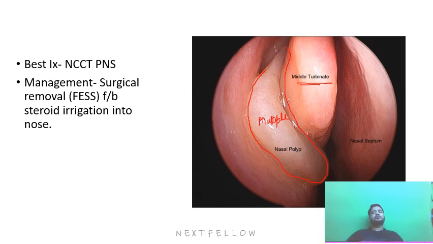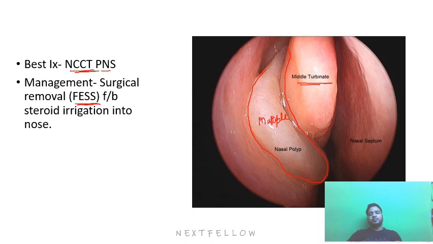So the investigation of choice for nasal polyp is NCCT, that is without contrast. We will do the CT scan of the paranasal sinuses without contrast. And what is the treatment of choice? The treatment of choice is FESS. So we will do the endoscopic sinus surgery. We will remove all the polyps from all the sinuses, that is maxillary, ethmoidal, sphenoidal, frontal. So we will clear out all the sinuses.